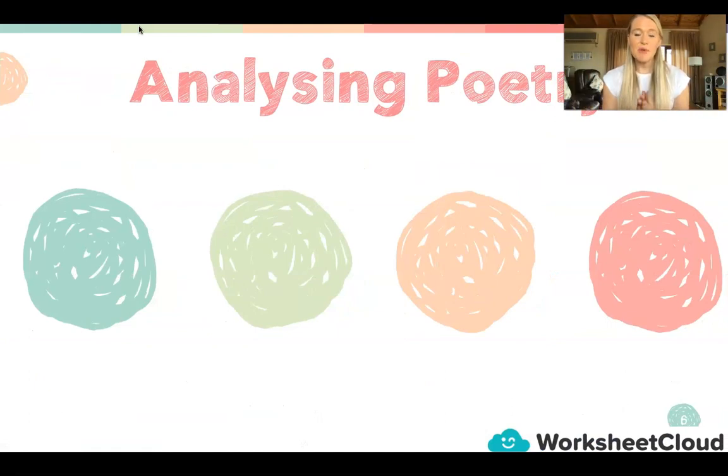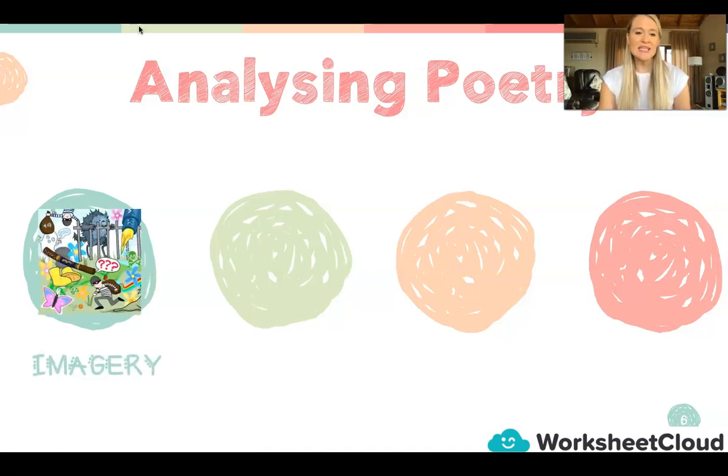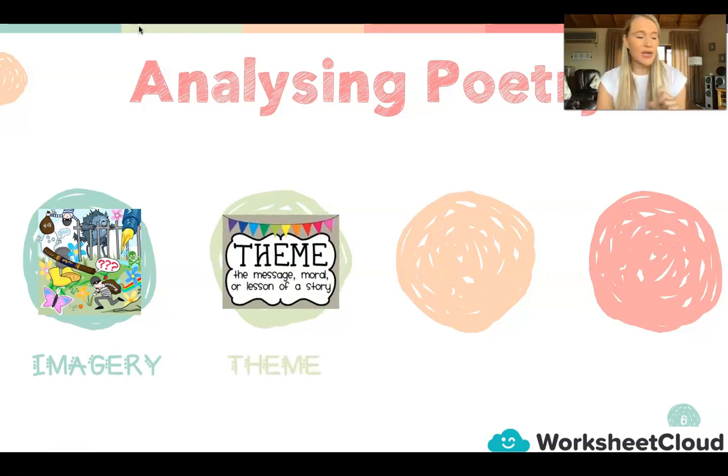Right, the next part of this lesson we are going to be analyzing poetry. Now there are eight components of poetry, and I am going to explain each one a little bit. We are going to be looking at the image of poetry, which I have to say I think is one of my favorites. Secondly, we're going to be looking at the theme of poetry. Every poem has got a particular theme.